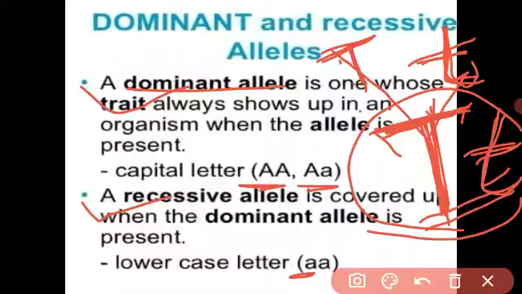Dominant allele means, as I told you, allele means two alternative forms of the gene are present for each character, and each allele comes one from the father and one from the mother. Dominant means the one that expresses.